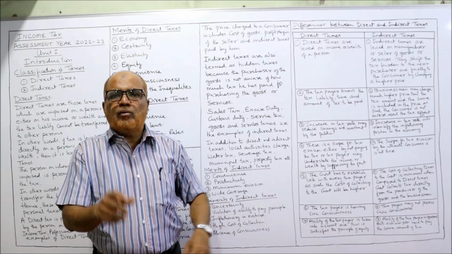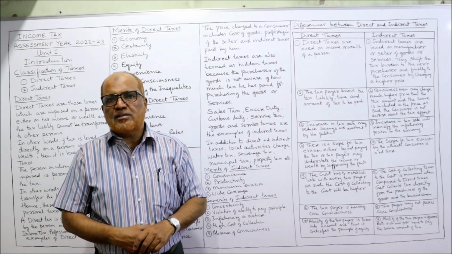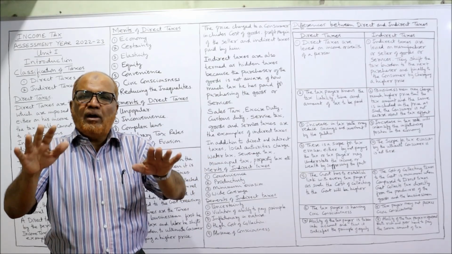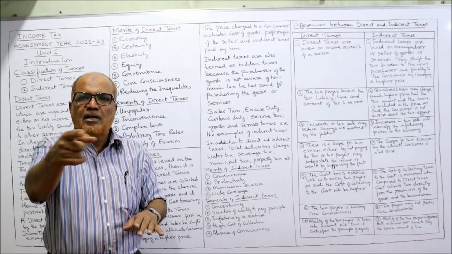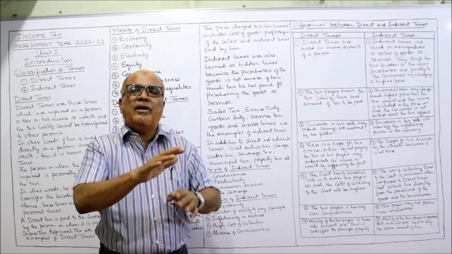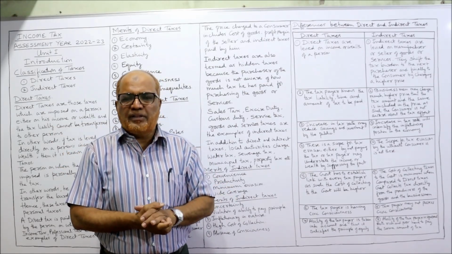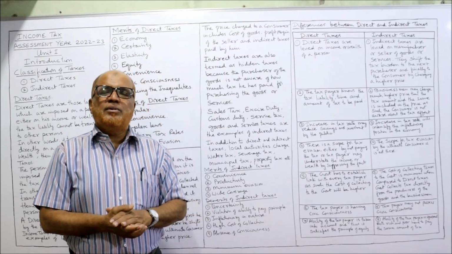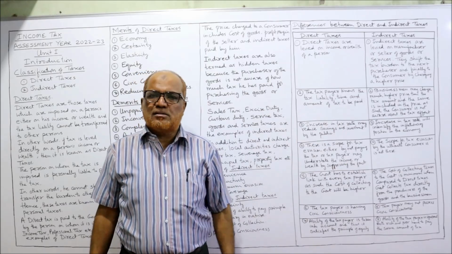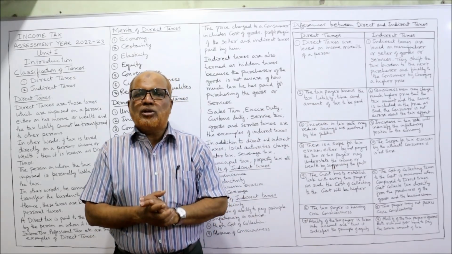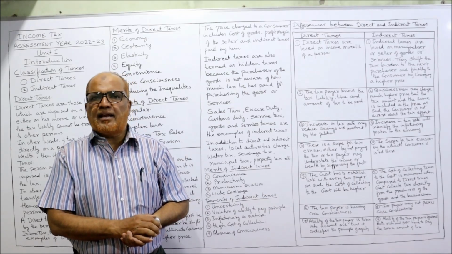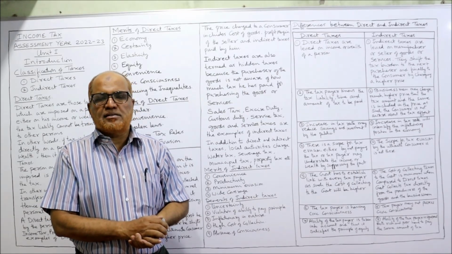But the principle of equity is not applied in case of indirect taxes because taxes have to be applied on everyone. Whoever consumes the goods and services, they have to pay the tax. Whether the goods are consumed by rich people or poor people does not matter. Everybody has to pay the tax. That means the principle of equity is violated in case of indirect taxes. So this explanation will be enough for writing the differences between direct taxes and indirect taxes.